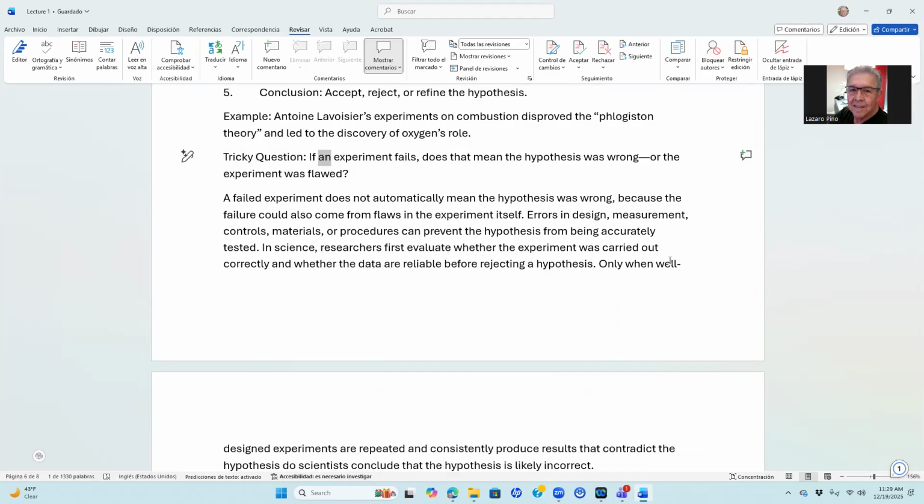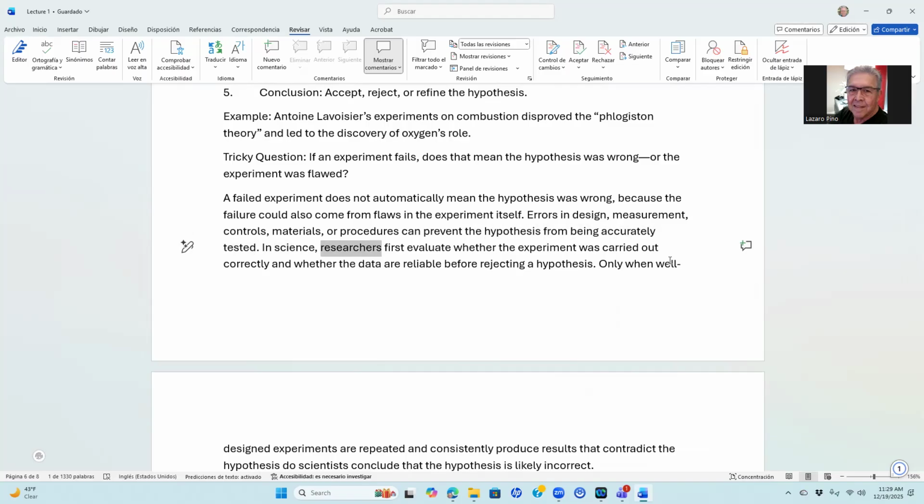Tricky question: if an experiment fails, does that mean the hypothesis was wrong or the experiment was flawed? A failed experiment does not automatically mean the hypothesis was wrong, because the failure could also come from flaws in the experiment itself. Errors in design, measurement, controls, materials, or procedures can prevent the hypothesis from being accurately tested.